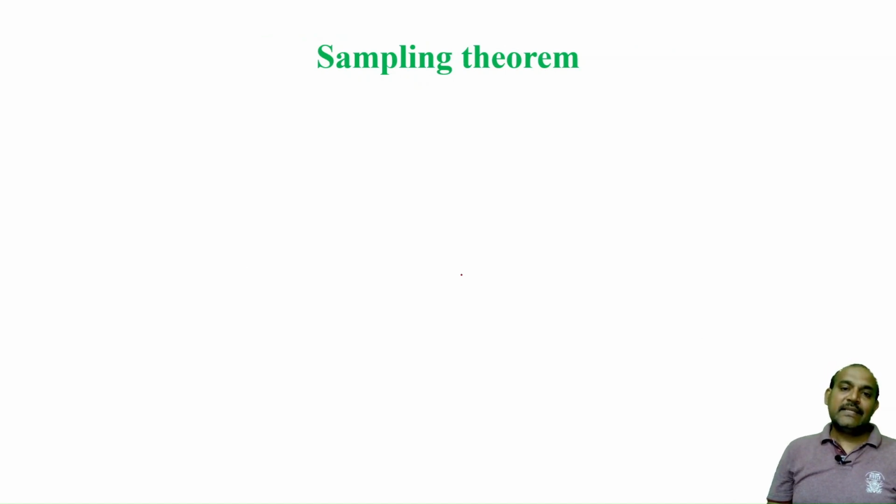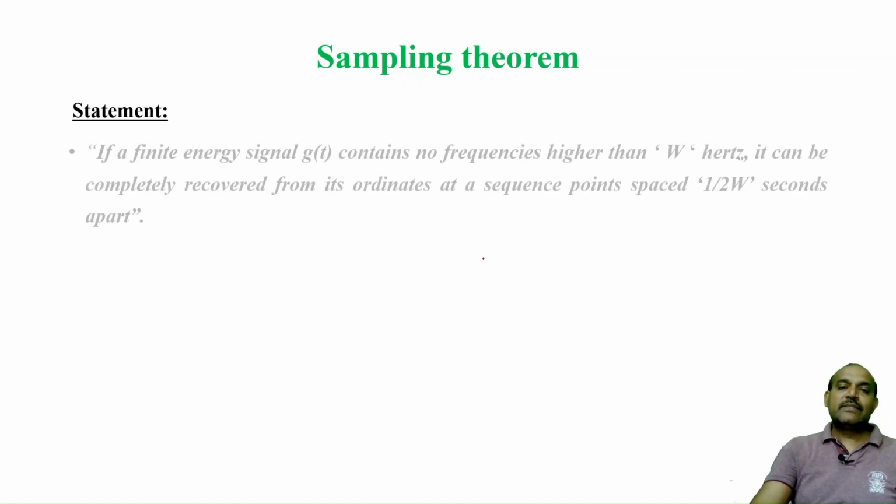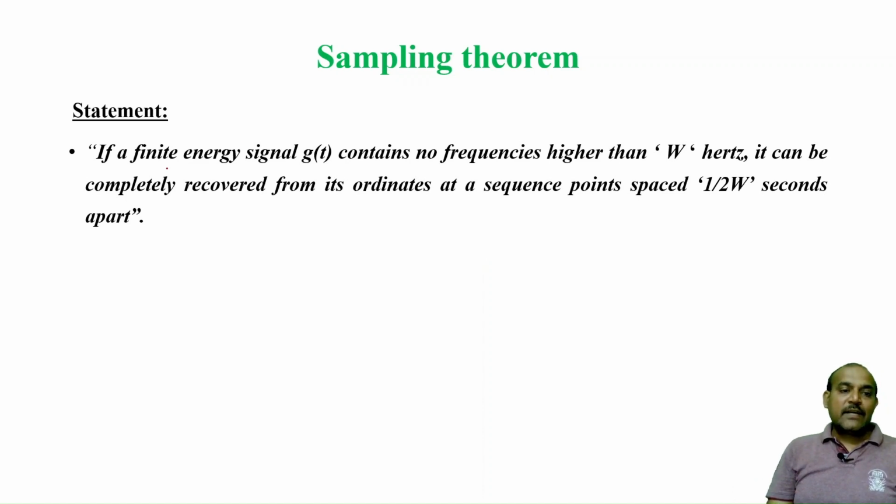Let us directly state the sampling theorem and then prove it. First, the statement. Consider any signal which ranges from minus infinity to plus infinity and has finite energy, the energy of the signal should be finite, measurable.